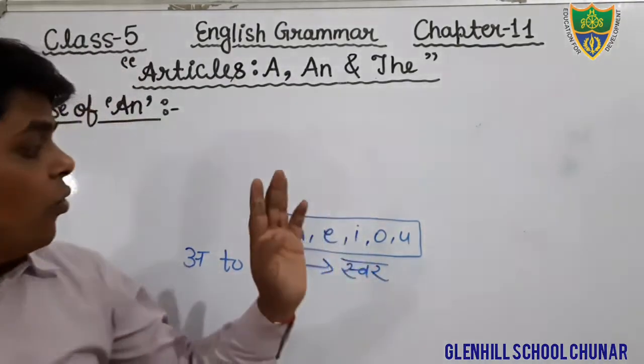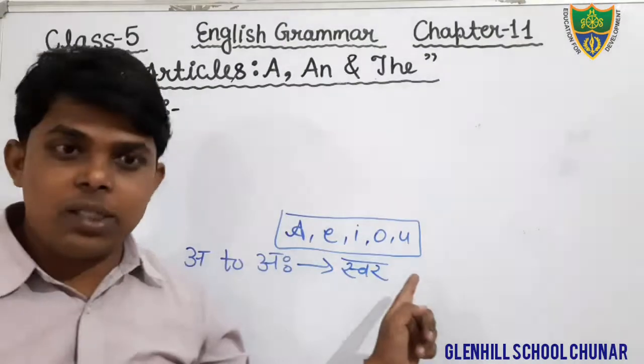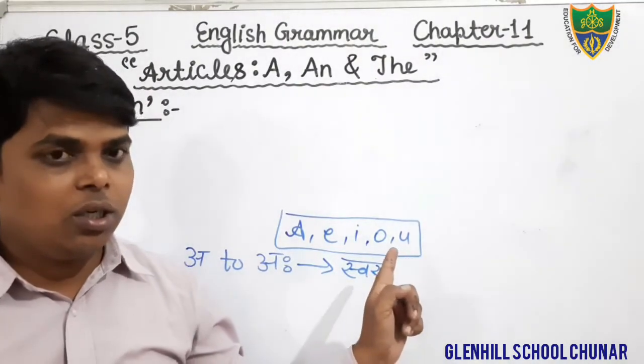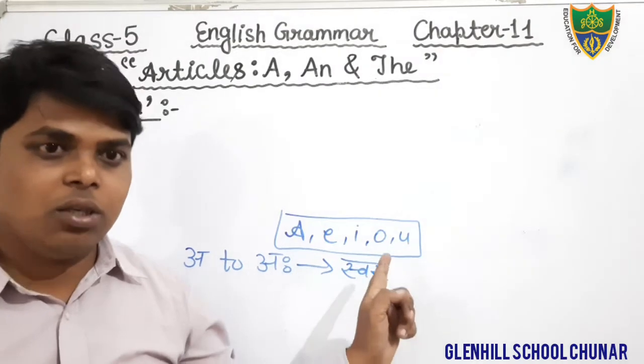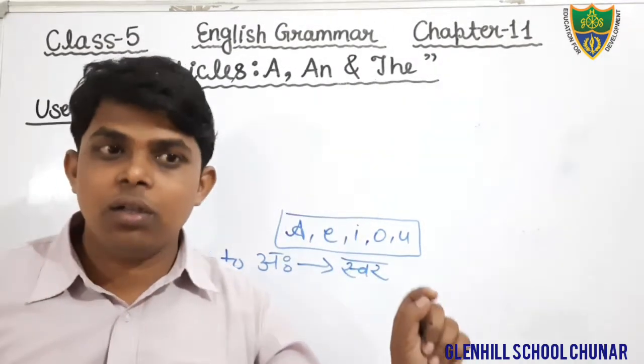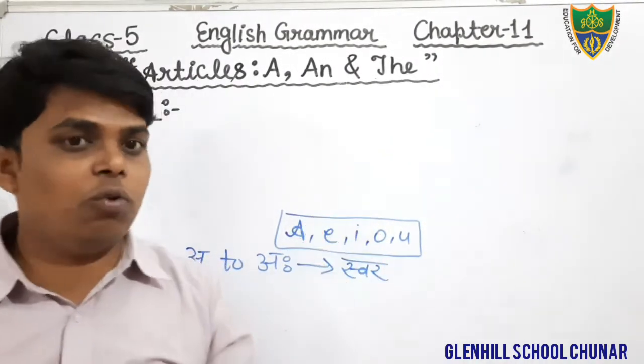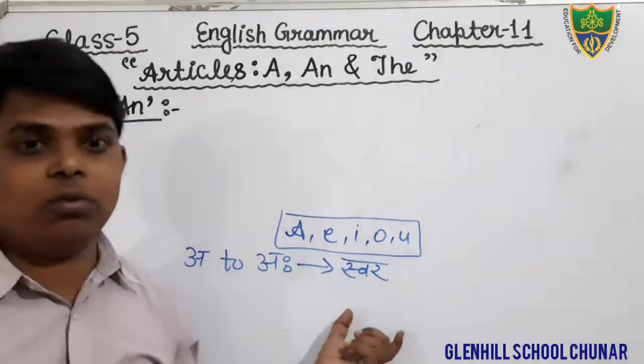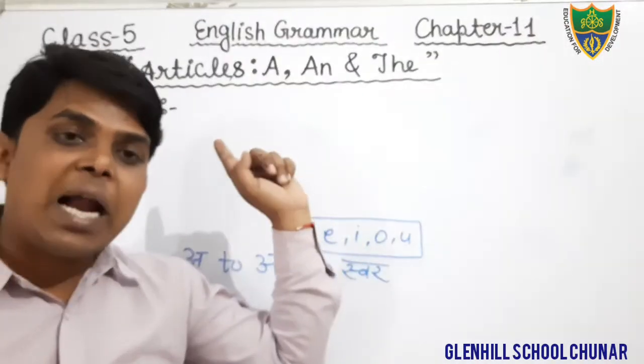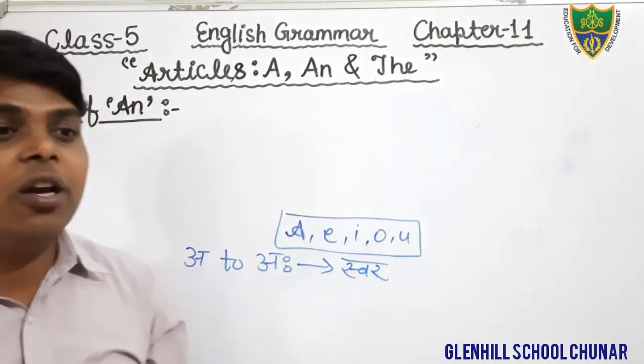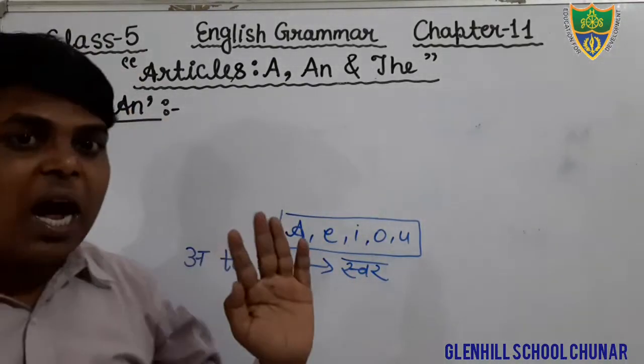And you will also match in English. If you are getting a Hindi vowel sound, then you will use the article an. Okay, just see, when do we use the article an?